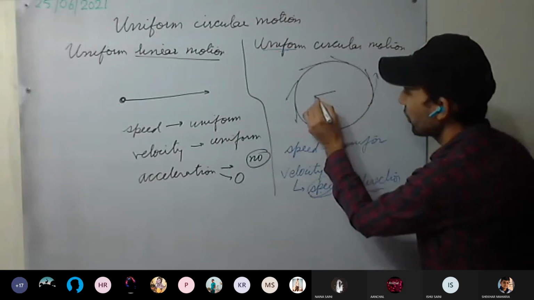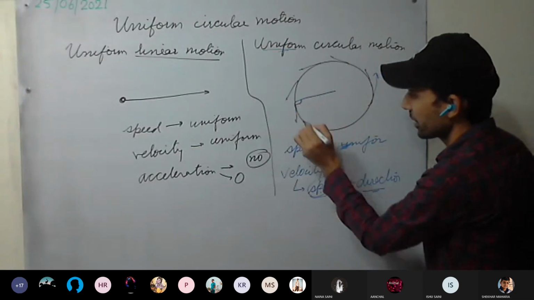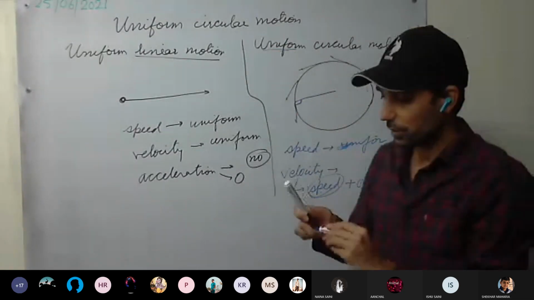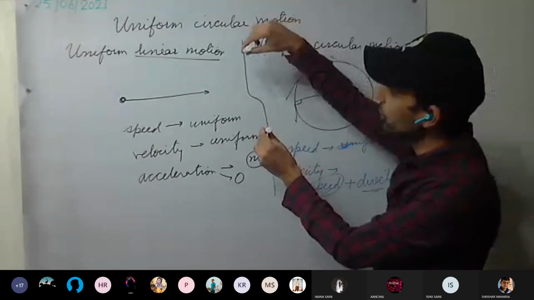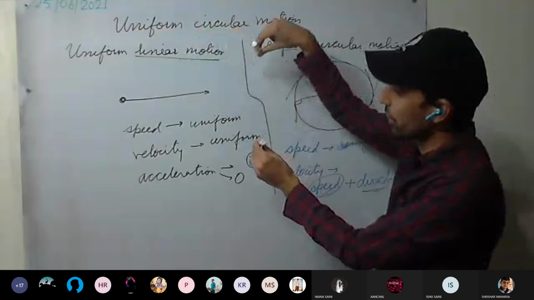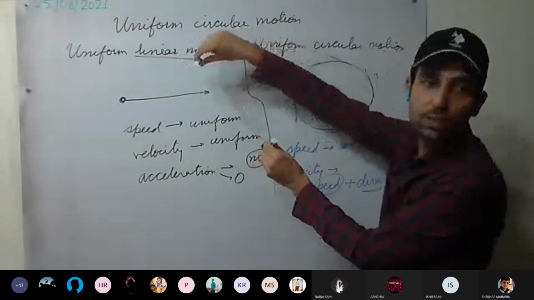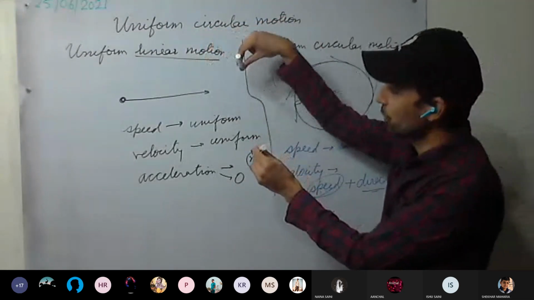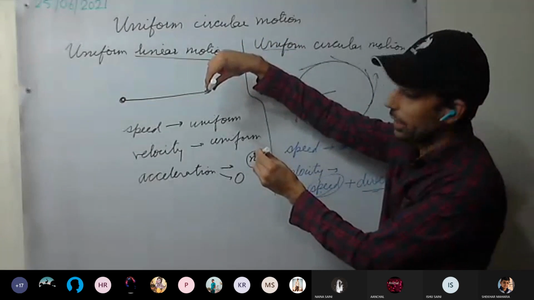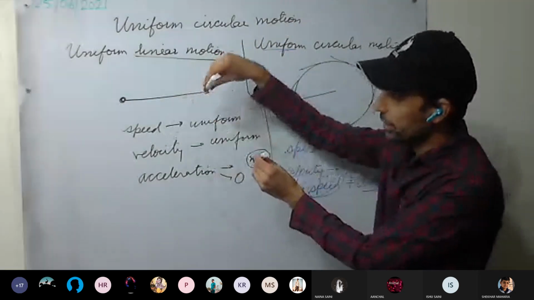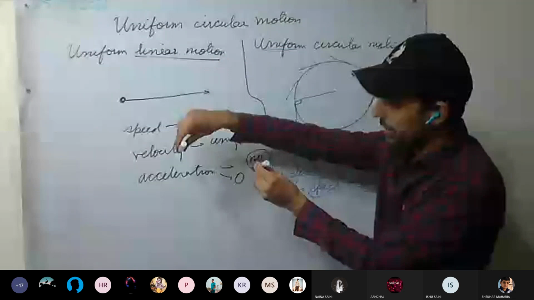It is always tangent, making 90 degrees with the line from the center. For example, this is the center, this is the object. At this point it wants to go in this direction, but after some time it's here, and now it wants to go in this direction.